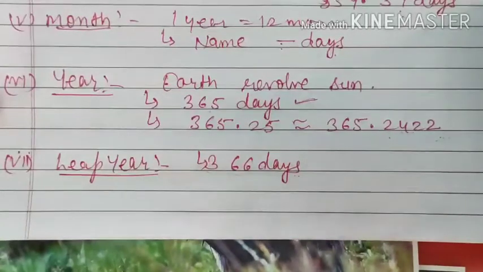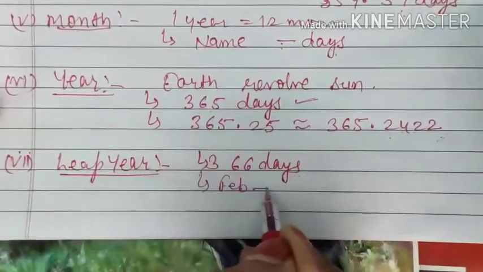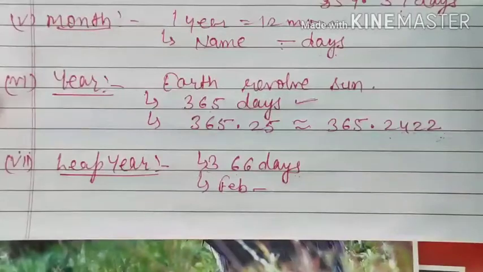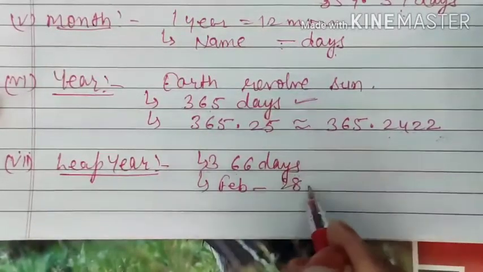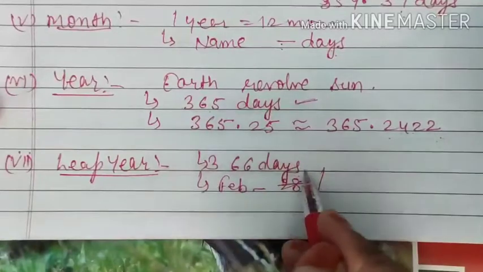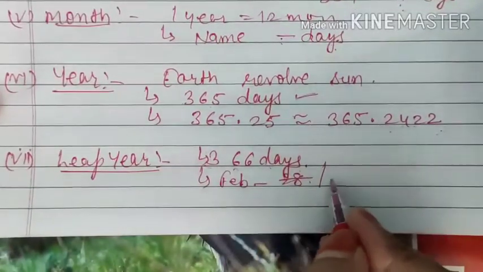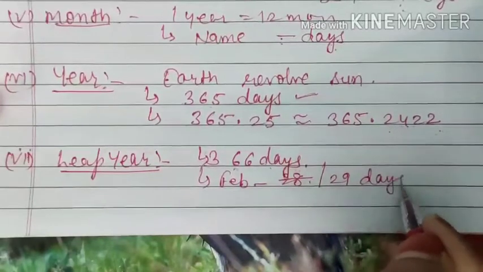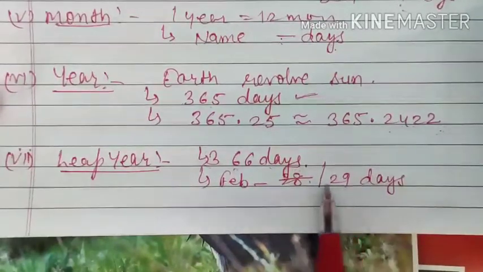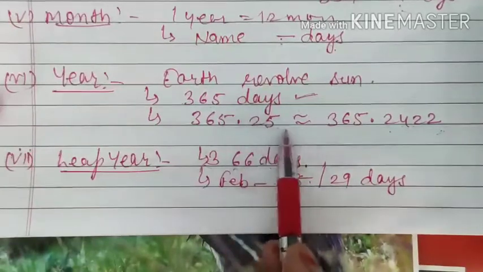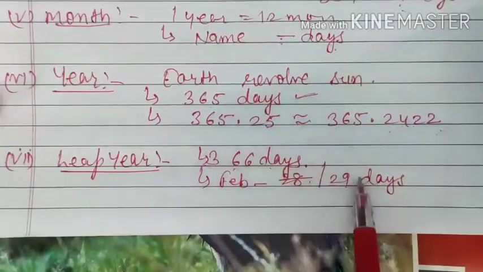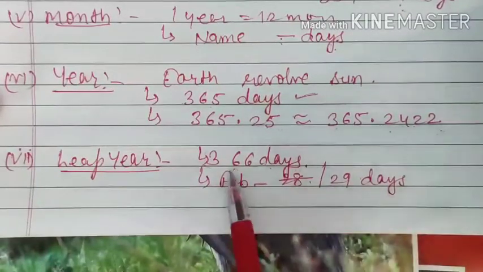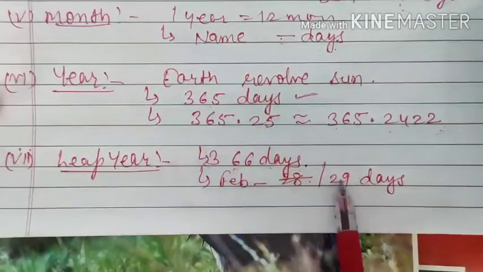The rest of the months we keep as they are. That means those months which had 30 days, we kept them 30, and those which had 31 days, we kept them 31. But we made a change in February, because February was the only month which had the minimum days, 28 days. So instead of 28, in a leap year when we have a total of 366 days, February will have 29 days. This 1 day has been extended from where the 0.25, 0.25, 0.25, 0.25 add up, which means after 4 years all these 0.25 create 1 day, which we then added in Feb.